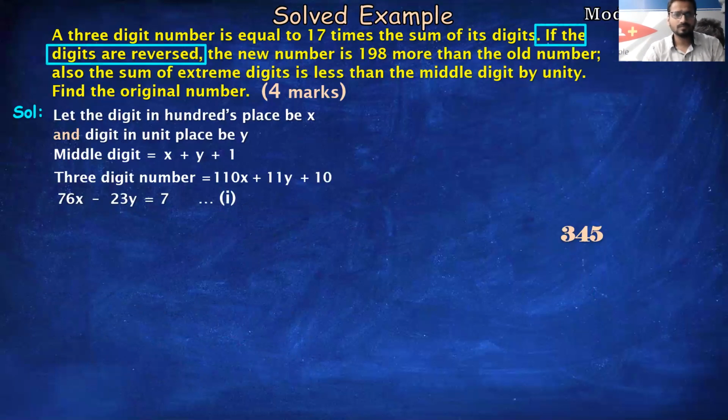Now if the digits are reversed, they are also asking us. So original number पता है in terms of x and y. So reverse वाला भी पता होना चाहिए in terms of x and y. So let us do this. Now when I say reverse means what students? Middle digit will be as it is. In case of 3 digits, only the extreme digits will get reversed. तो 100 वाला digit unit पे आएगा और unit वाला digit 100 पे जाएगा. Middle वाला digit as it is रहेगा. ठीक है? So 345 for example, 345 will become 543. ठीक है? Middle वाला digit as it is है.